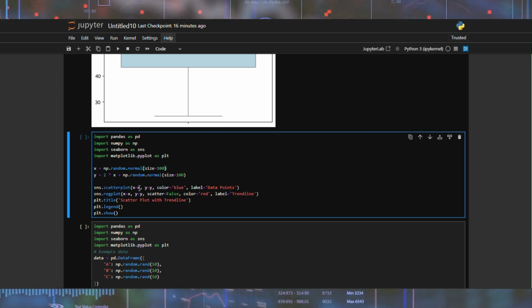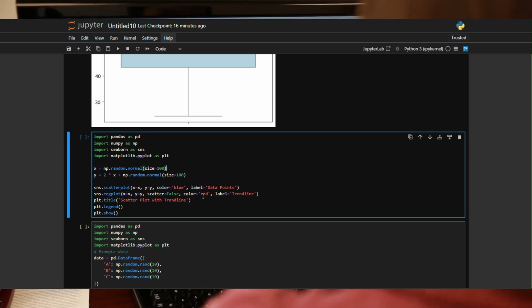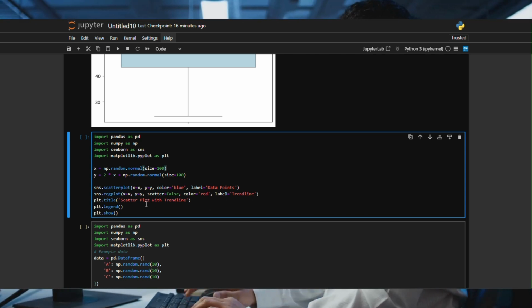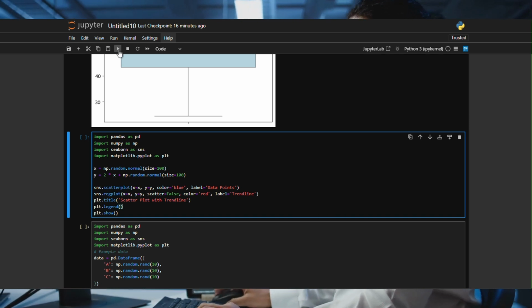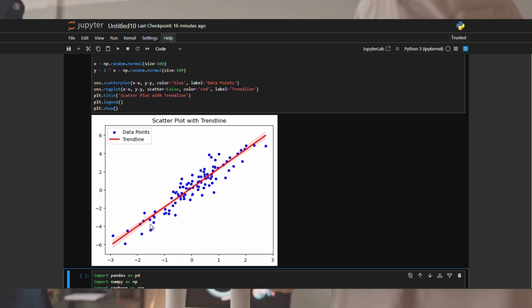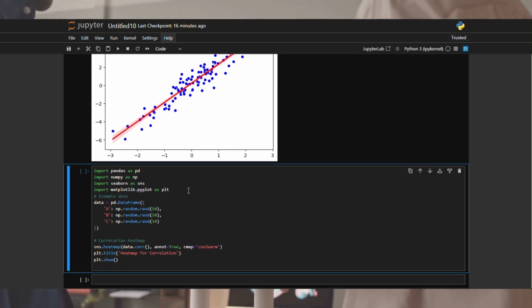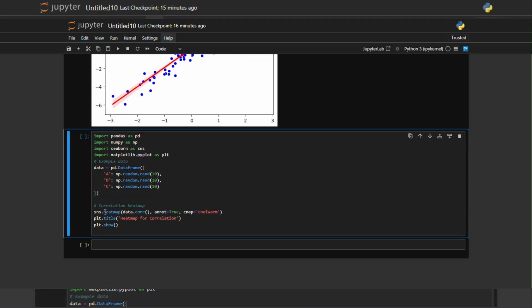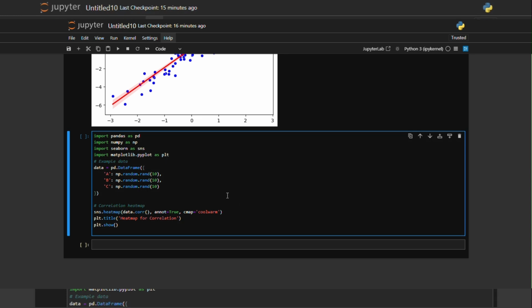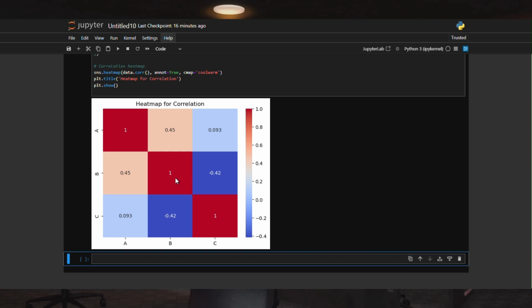Seaborn excels at creating statistically insightful plots, such as violin plots, box plots, and pair plots, which are particularly useful for exploring distributions and relationships within data. By combining powerful visualization techniques with an intuitive interface, Seaborn empowers us to uncover hidden patterns and communicate complex data stories effectively. In the example, we have used Seaborn to visualize data more beautifully. You can see how boxplot, scatterplot, and heatmap are created.